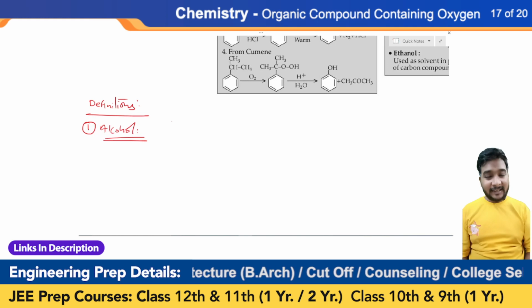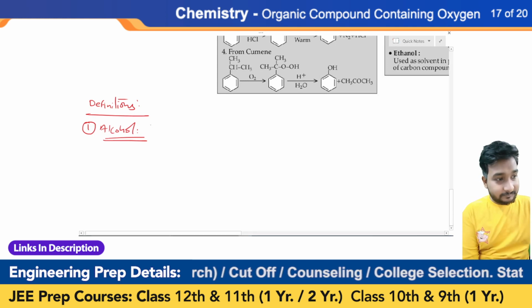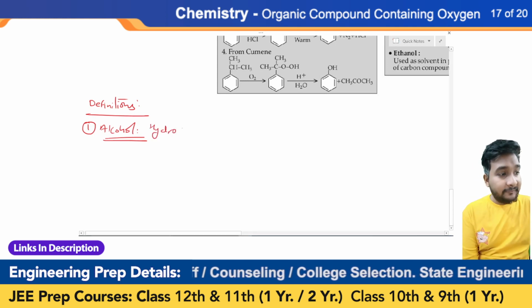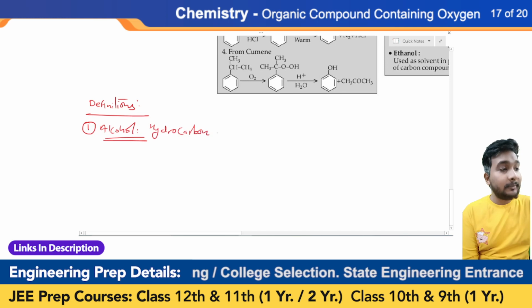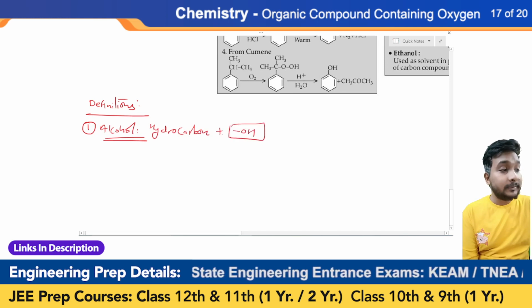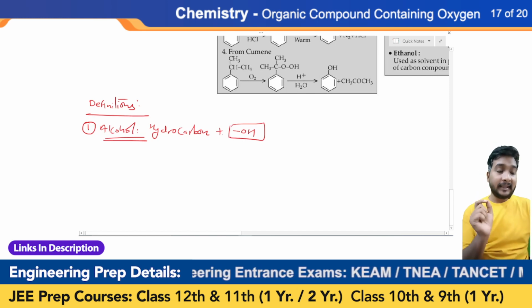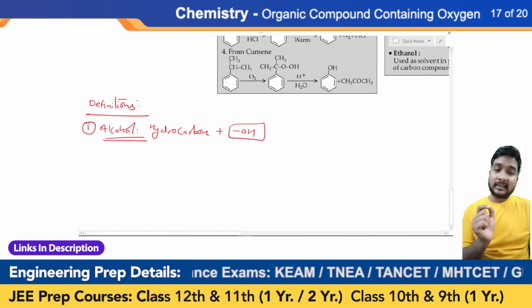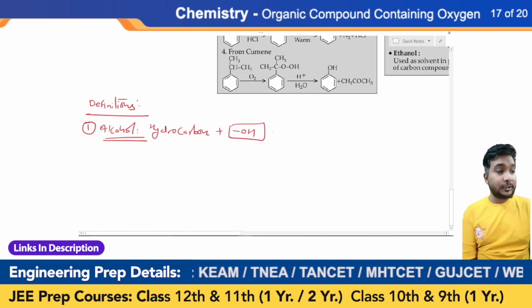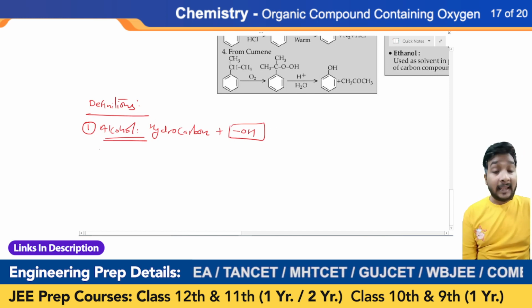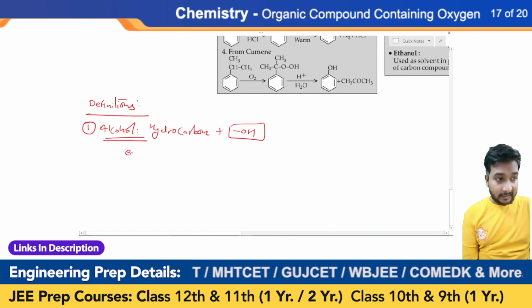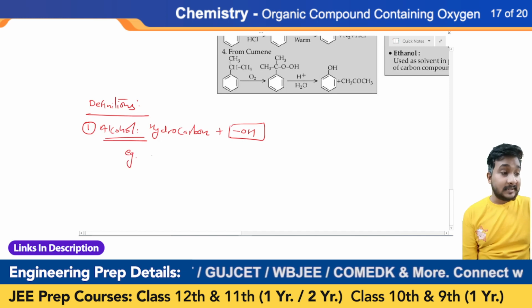Hydrocarbon. Now listen carefully: if any hydrocarbon is connected with the OH functional group, then it is called alcohol.